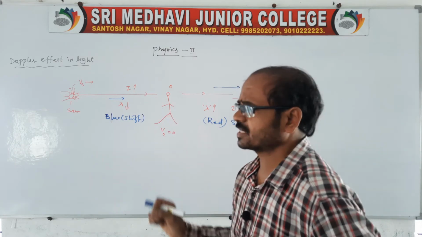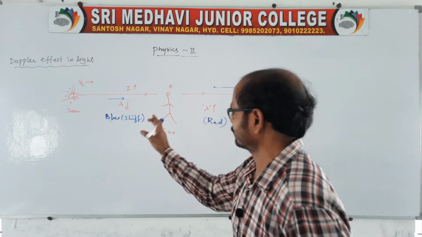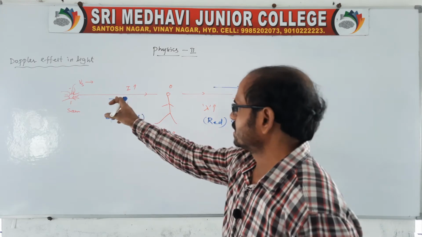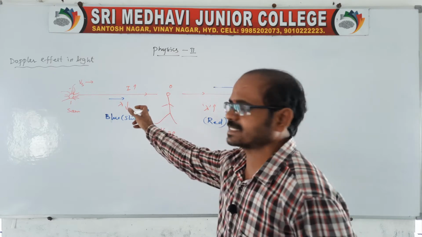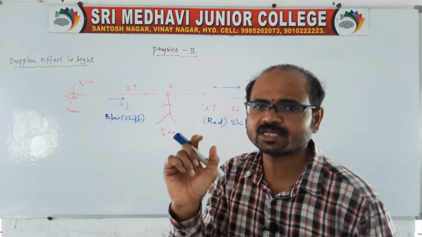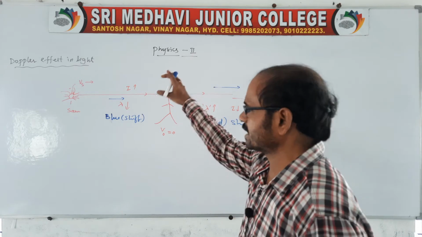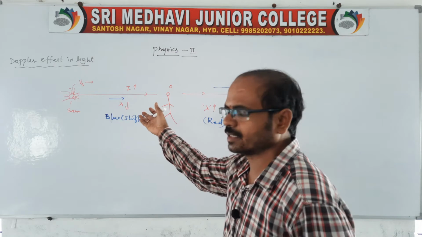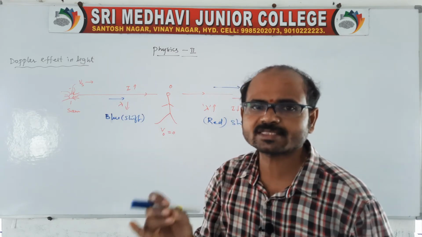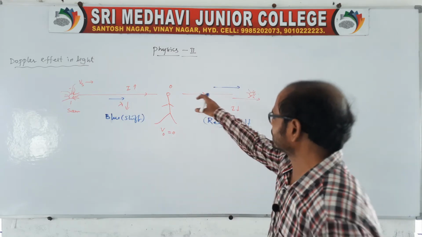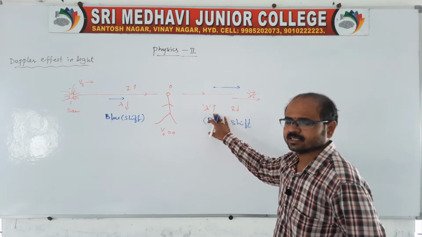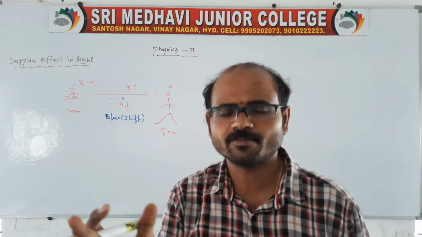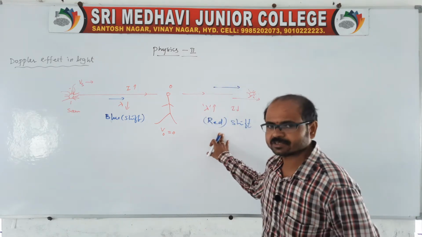Here, there are two shifts. One is blue shift and one more is red shift. Sir, what is blue shift? It's nothing but the distance between the source and observer decreases. When the distance decreases, in a spectrum, the light rays are shifted towards the blue end. This shift we call the blue shift. And when the distance between the source and observer increases, the rays shifted towards the red end in the spectrum we call the red shift. This is for 4 marks.